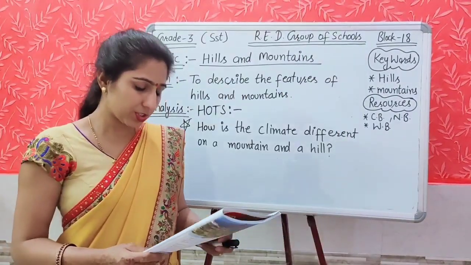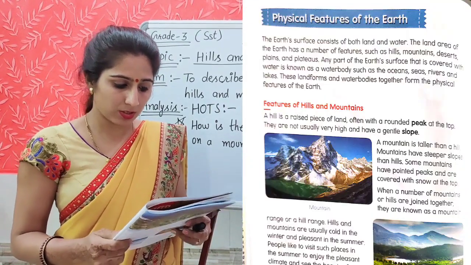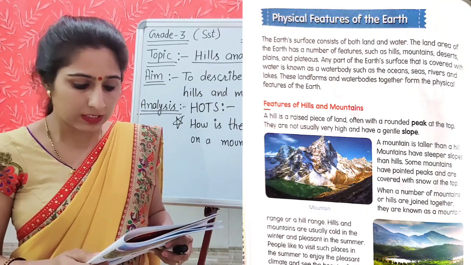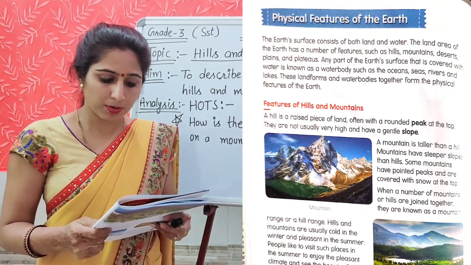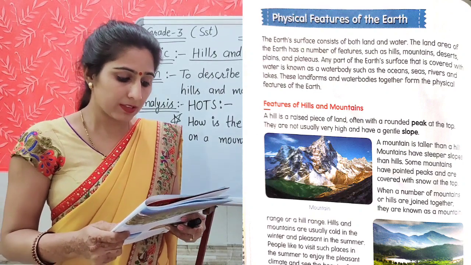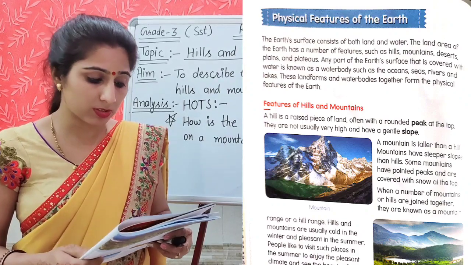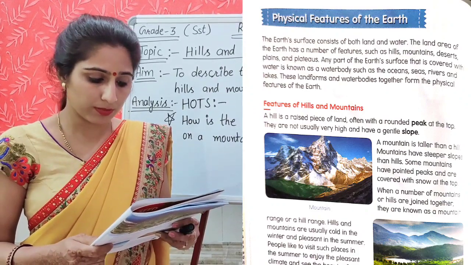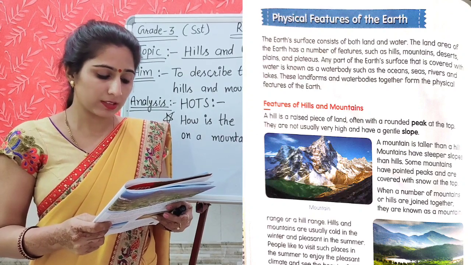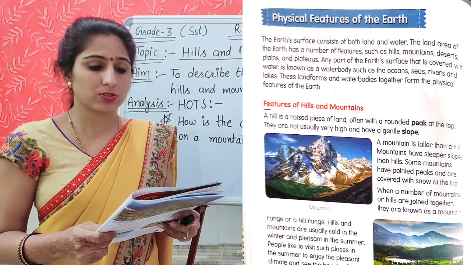Now move to the reading section. Open page number 8 of your content book. Physical features of the earth. The earth's surface consists of both land and water. The land area of the earth has a number of features such as hills, mountains, deserts, plains and plateaus. Any part of the earth's surface that is covered with water is known as a water body, such as the oceans, seas, rivers and lakes. These landforms and water bodies together form the physical features of the earth.